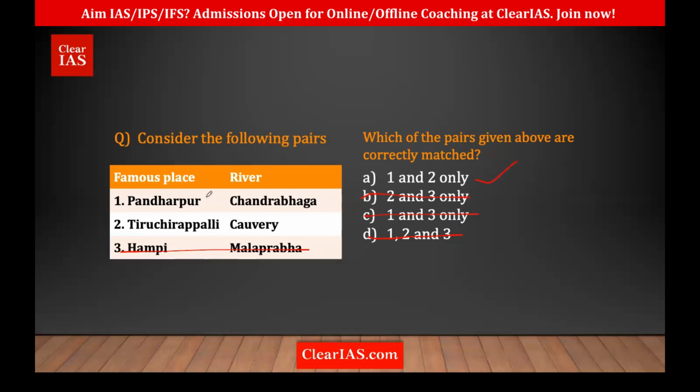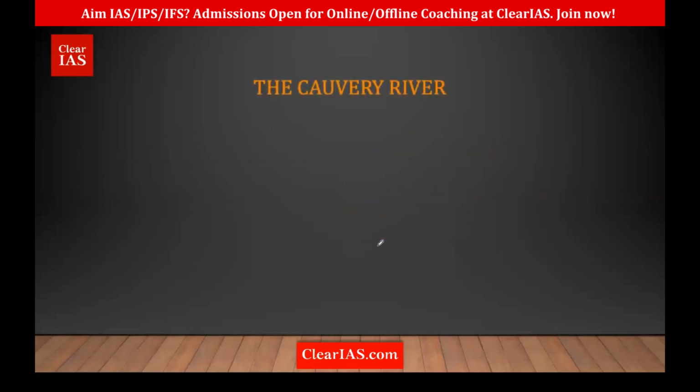Okay. So Tiruchirappalli is Trichy. Trichy is on the banks of Kaveri. That is also true. And Pandharpur is on the banks of Chandrabhaga. That is also true. So the answer is A, 1 and 2 only. See, if you know just one option right, you'll get the answer. That is how you actually clear prelims. I told you it's impossible to study each and every location, but if you are thorough with your basics, you can clear prelims.